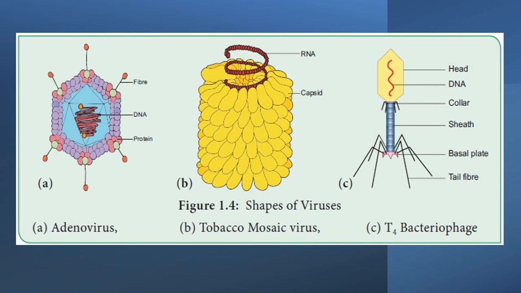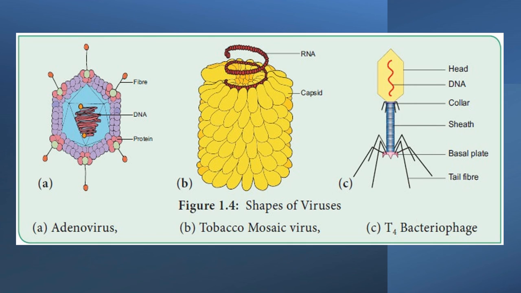So let's have a look at the shape of viruses. For example, this is adenovirus. You can see it consists of DNA, and this is its protein layer. This is TMV, tobacco mosaic virus. This is a plant virus. It consists of RNA, and this is its capsid. Capsid consists of many units which are called capsomeres. This is a bacteriophage. It is infecting bacteria. It consists of DNA. You can see its parts: head, sheath, basal plate, and the tail fibers.